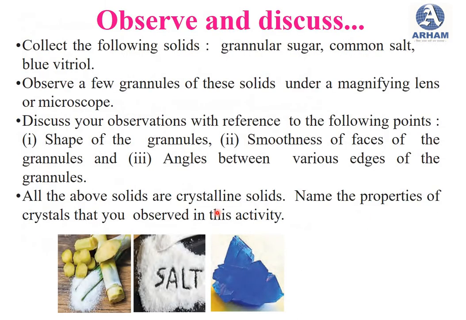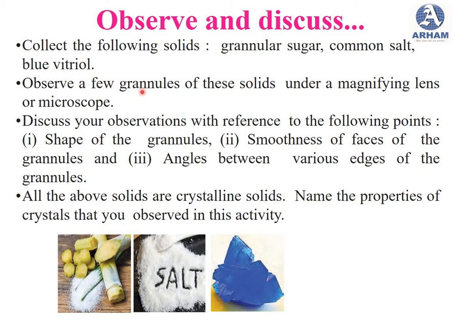Okay, here you have to observe and discuss regarding crystals. First you have to collect the following solids: granular sugar, common salt, and blue vitriol, commonly called copper sulfate.